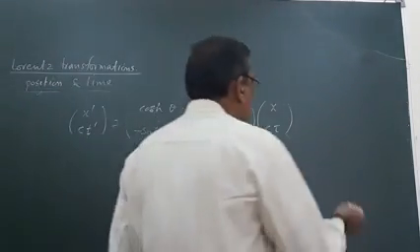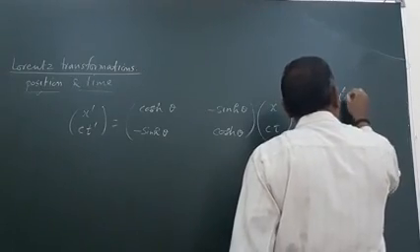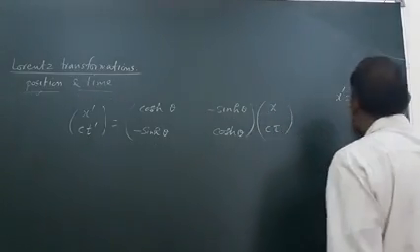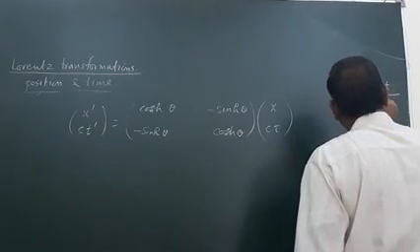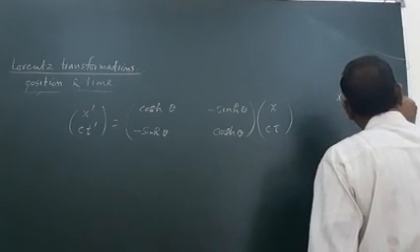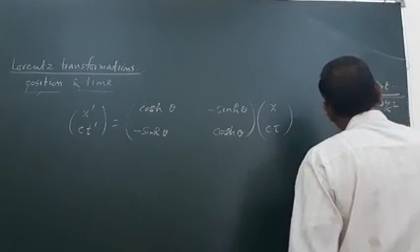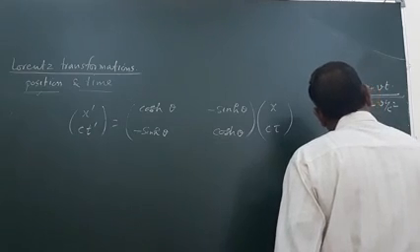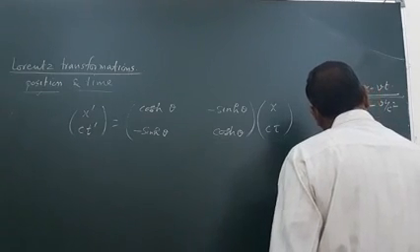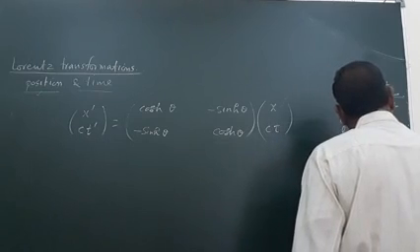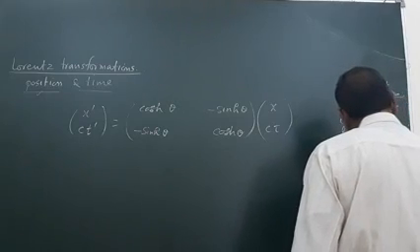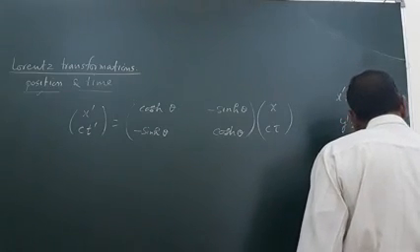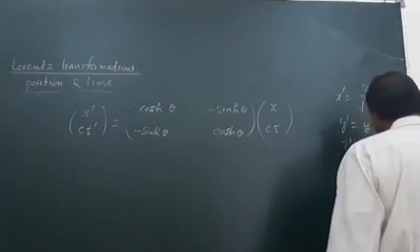What are the Lorentzian transformation equations? We can now write them straightforwardly here. x dash is equal to x minus vt upon under root 1 minus v square upon c square. y dash is equal to y and z dash is equal to z and t dash is equal to t minus xv upon c square upon under root 1 minus v square upon c square.